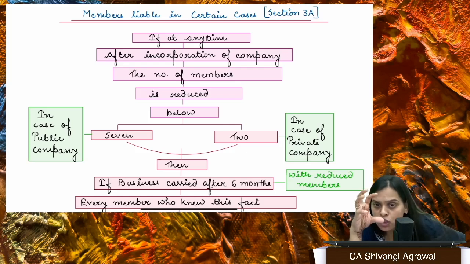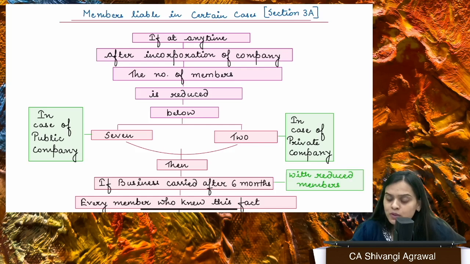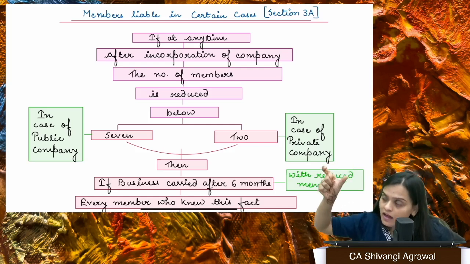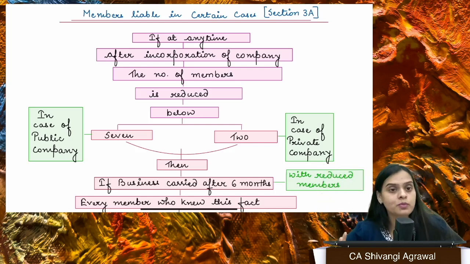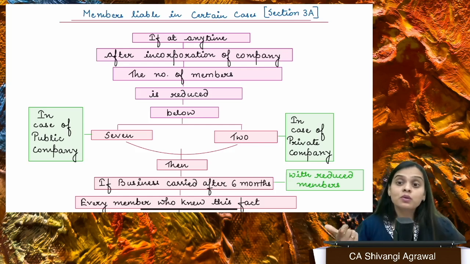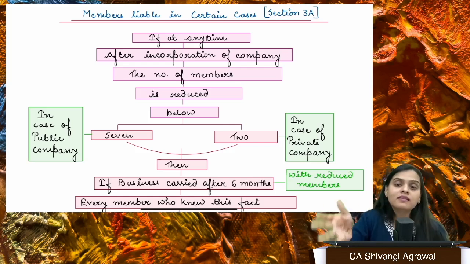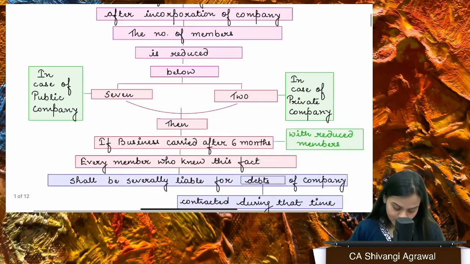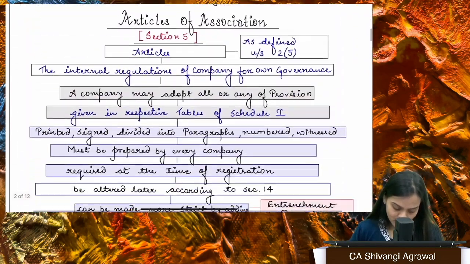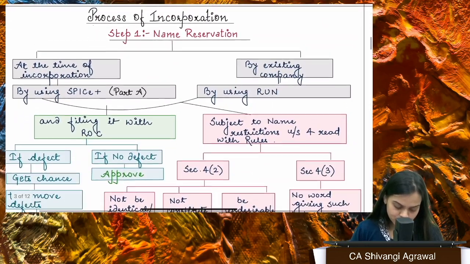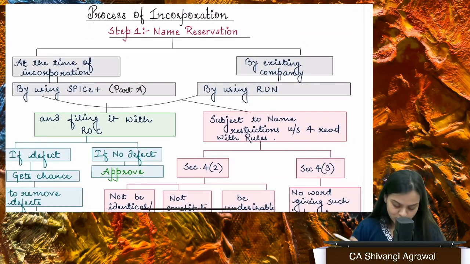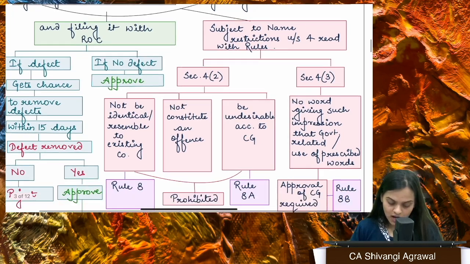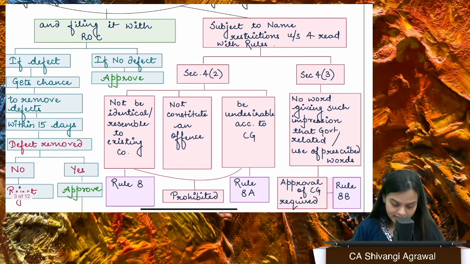And there are a lot of words which are clearly given, that we have rule 8, which says that these are the list of undesirable names or undesirable words which you cannot use in the name of the company, right? I'll slightly skip this part, and I'll first take you to the process of incorporation, which is name reservation, right? So you are trying to select a particular name, right?